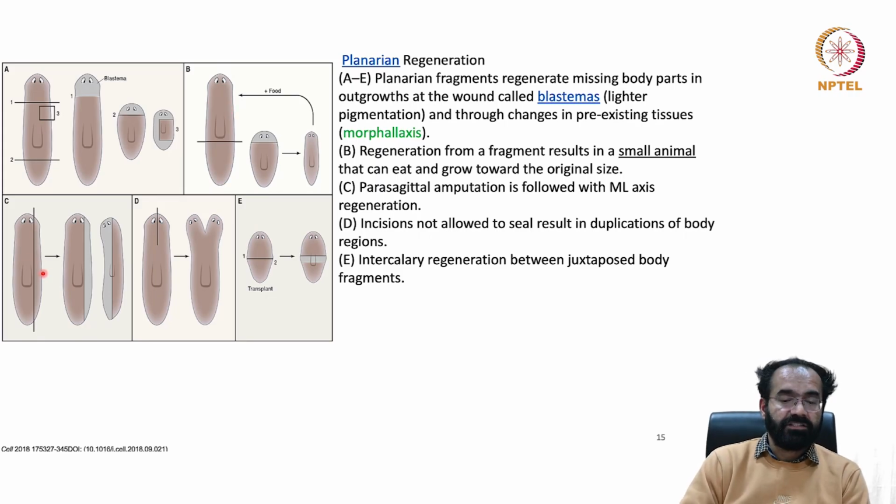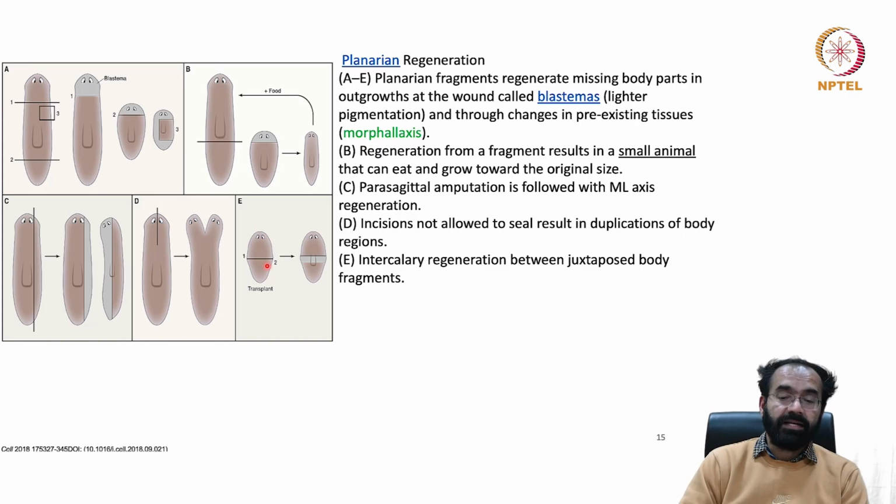This is the most interesting part. Here, if you cut it, one small piece is removed and then you have a big brown piece. So the big brown piece made the missing small piece, whereas this missing small piece made an entire normal organism, a proper looking organism. It did not even have pharynx, you should remember. So the center portion is pharynx, for eating, and the mouth is not here. Head and eyes are here, but pharynx is in the middle. Same way, you cut into 2, you end up getting 2-headed. If you cut again here, you will end up getting 4-headed. Both the sides you cut it.